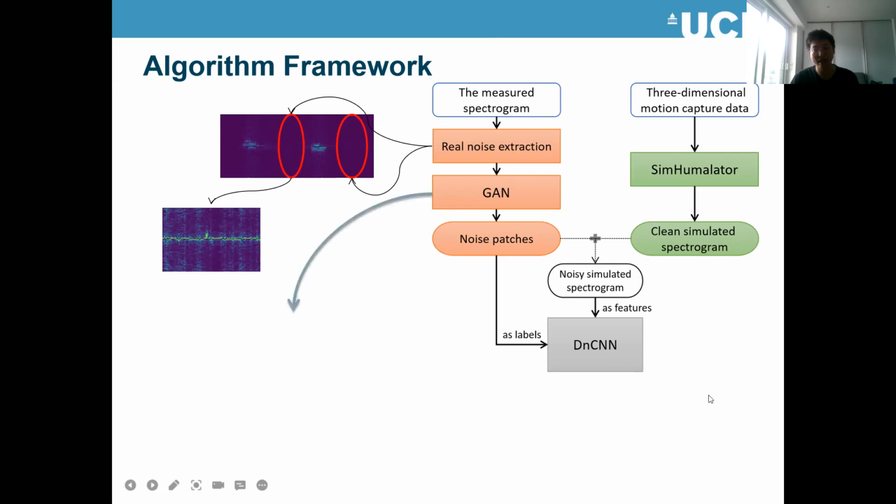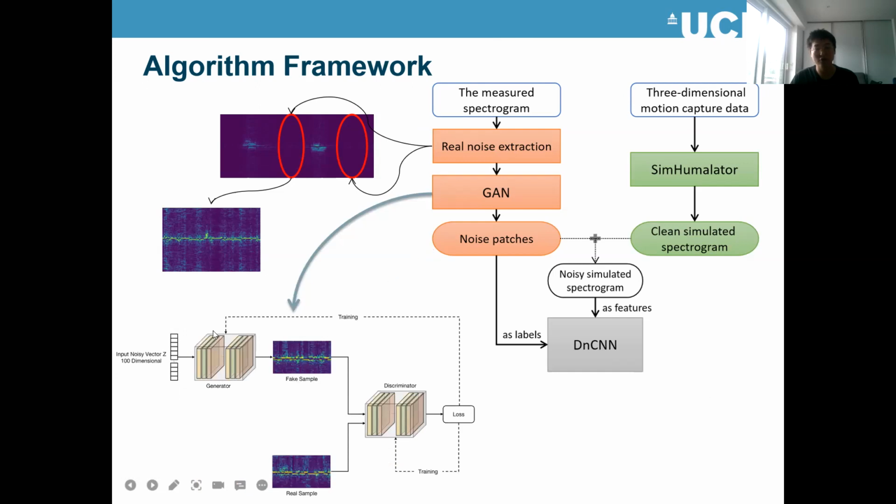And we use the GAN network. The GAN network has two small networks, the generator and the discriminator. We use this real noise as the real sample. And we use the generator to create a fake sample from some random vectors. After we get these fake samples and also these real samples, we use the discriminator to make these fake samples get closer to these real samples. Finally, we can use only this generator to generate some close-to-nature noise patches.